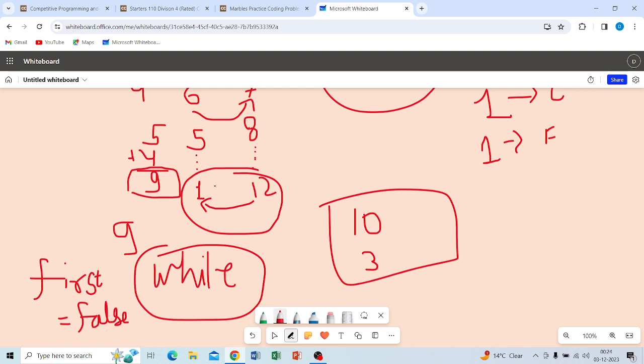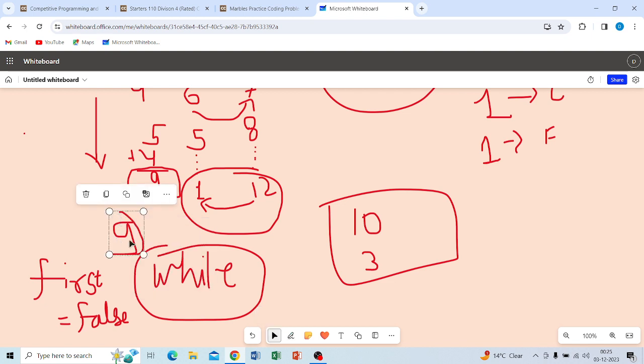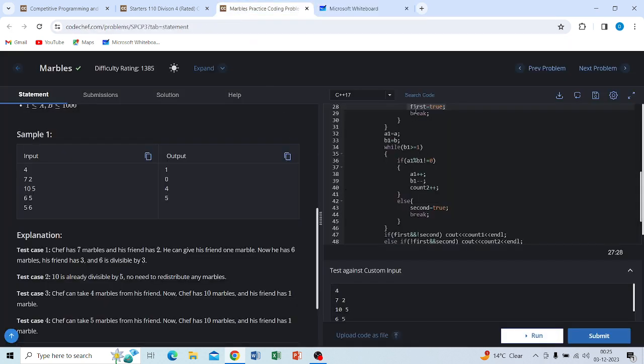What does that mean? It means that for this process there is no chance to get the count divisible, to get the marbles divisible by their friend. So that's why we need the boolean value.